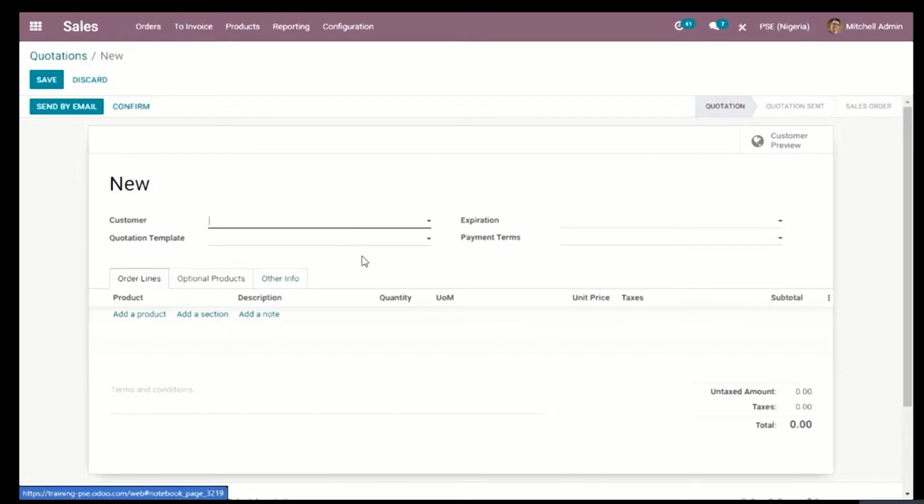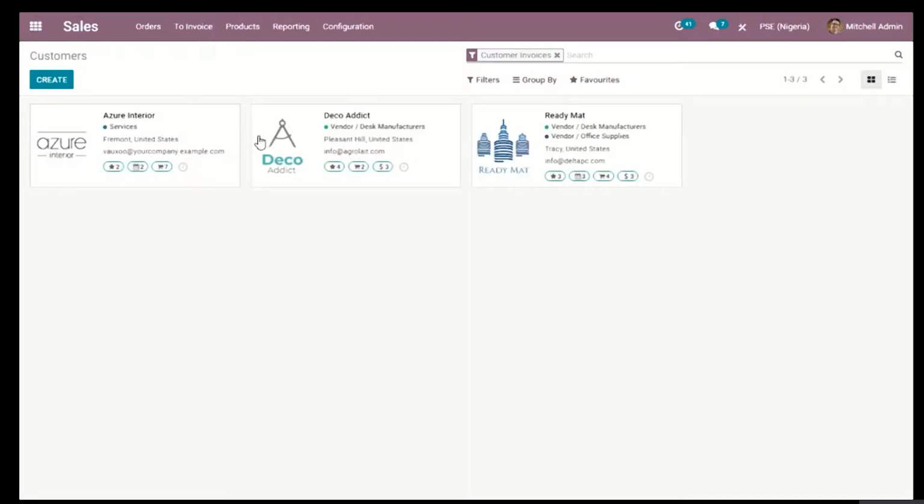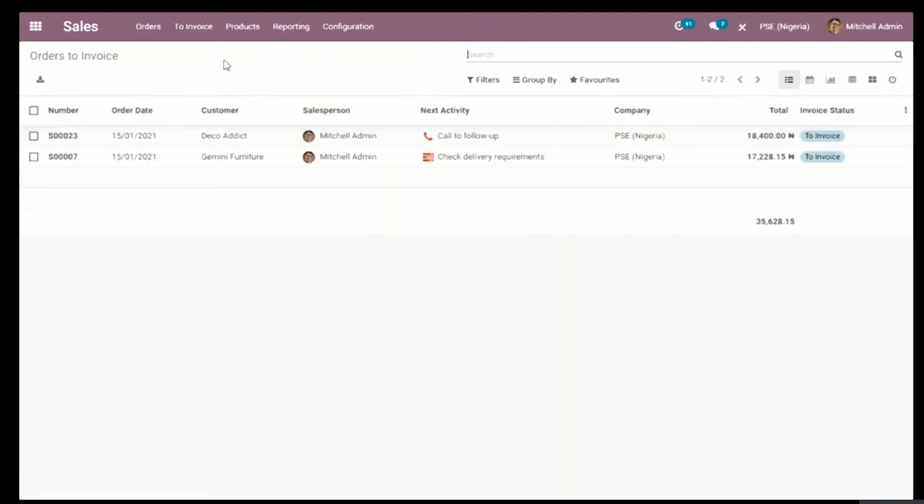Sometimes Odoo might require you to input the sales team that is responsible for that particular transaction. I also have a tab for customers, meaning whoever I must have had a transaction with regarding my sales. So invoice means that some categories of my sales orders might fall under the status of to invoice, meaning I'm going to invoice them, as well as orders to upsell.